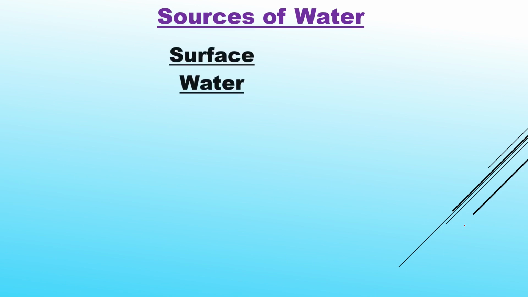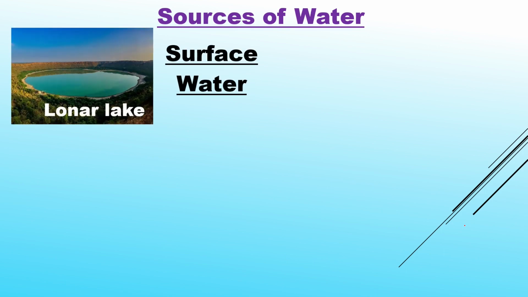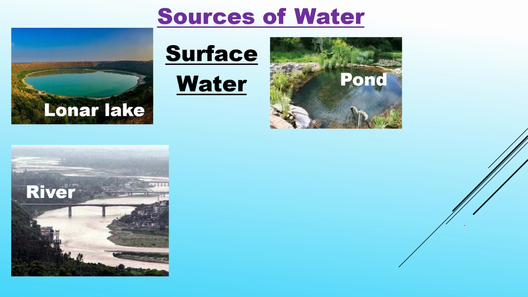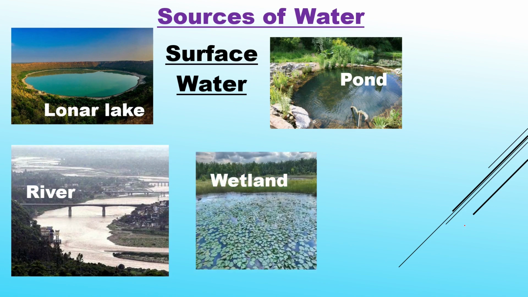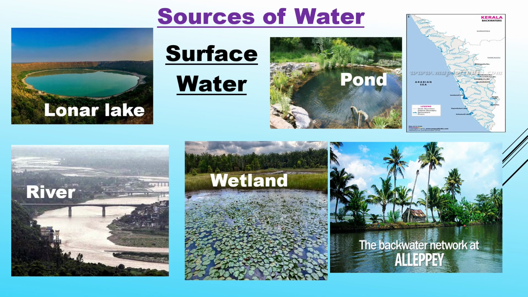Sources of water: surface water. Lake, pond, river, wetland, backwater network. Backwater network we get generally in Kerala, on the western coast of India.